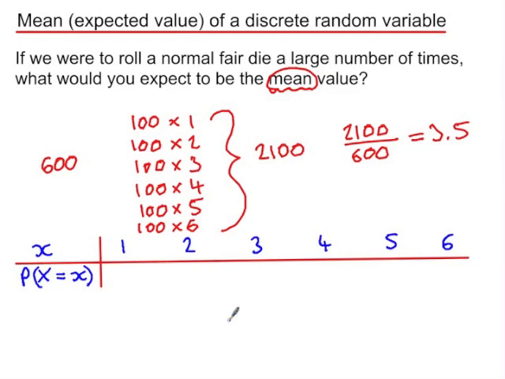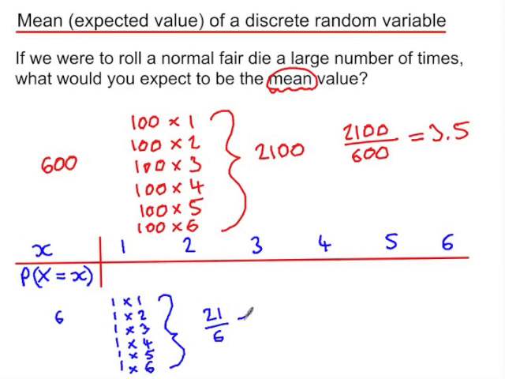Now, we could have worked this out more easily by choosing a smaller number. So if we rolled a die 6 times, we might expect to get 1 of each number. And then our total would be 21, the number of rolls 6, still giving us a mean of 3.5. But often we're working with probabilities for different events rather than actual numbers of events. So, for example, in rolling the die, the probability of rolling each number is theoretically 1 in 6.